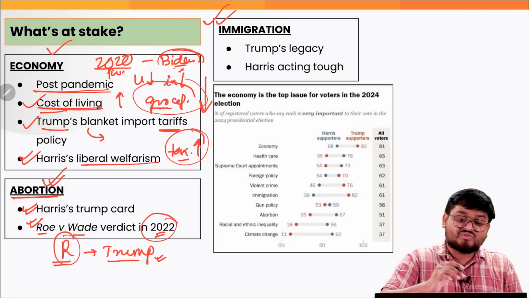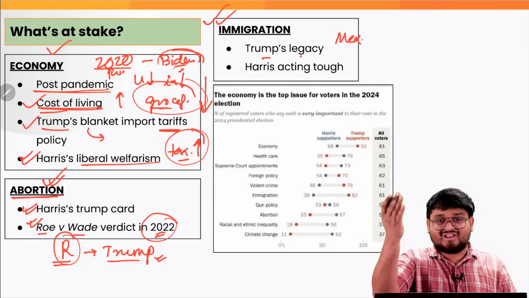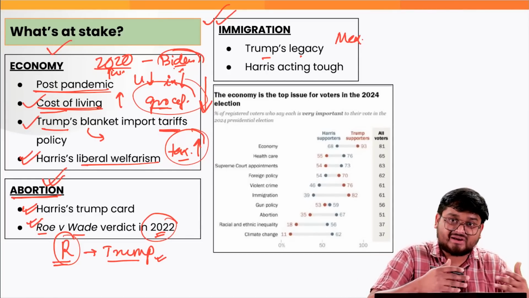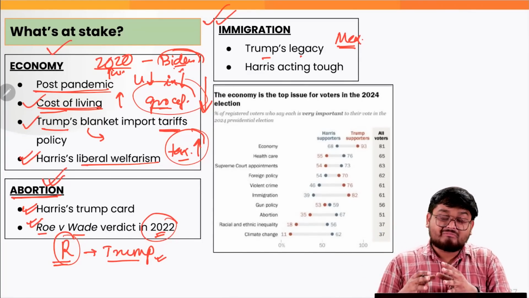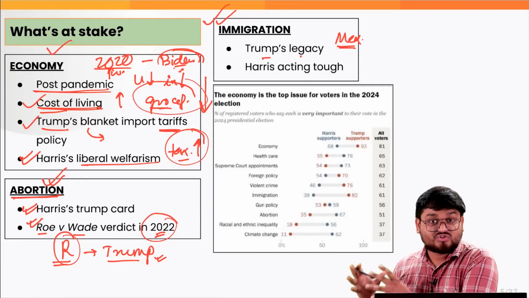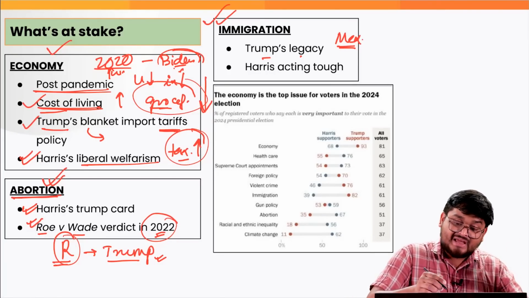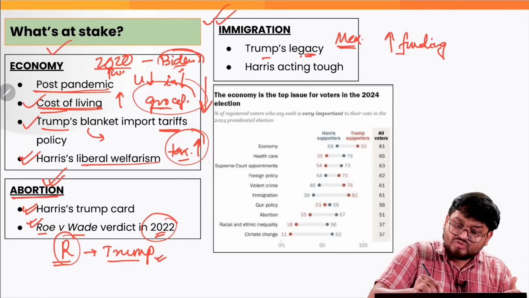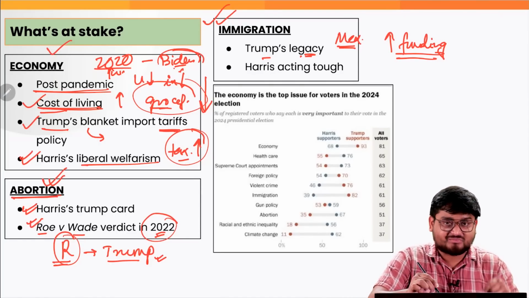Next, when it comes to immigration, we all know Donald Trump's legacy, right? Be it Mexico and building a wall along US borders to prevent infiltrators or illegal immigrants coming into the US, or the various visa restrictions on particular countries such as China, India and the Philippines, right, which are the major sources of immigrants into the US. So the Trump administration back then, and even now, is arguing that they will be increasing funding to prevent more immigration into the country. It will also be giving more and more funds for anti-immigration policies.